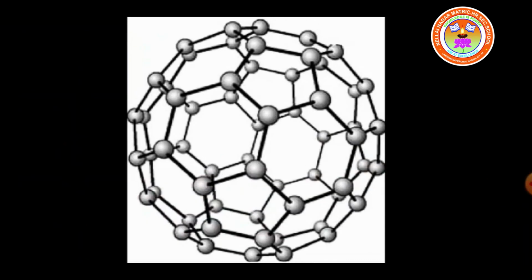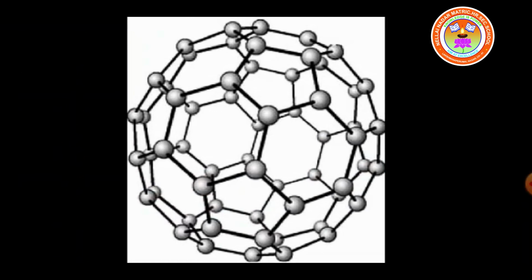This is one of the crystalline allotropes of carbon called fullerenes. Fullerene is the third crystalline allotrope of carbon and it is known as Buckminster fullerene. It looks like a soccer ball and it is also called buckyball. It has 60 carbon atoms in it.